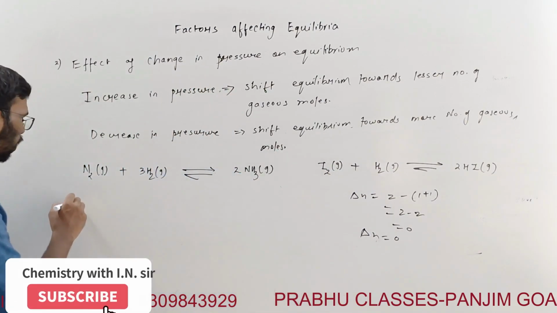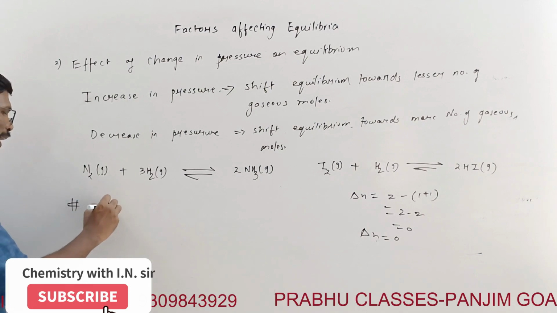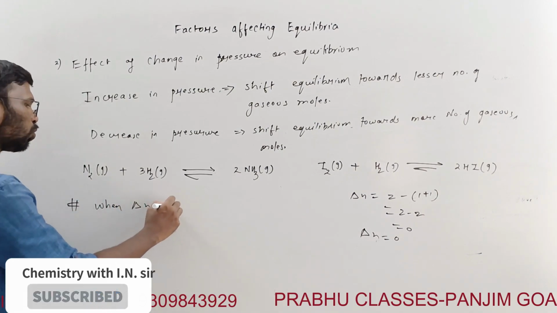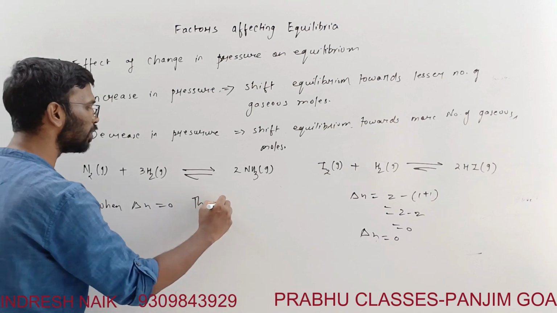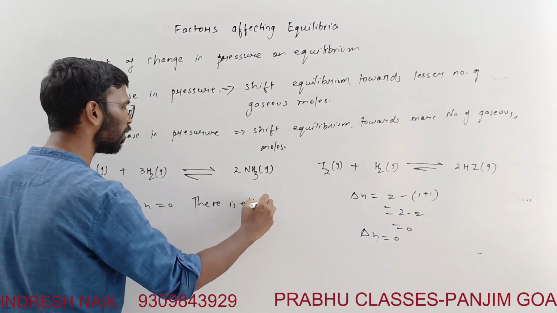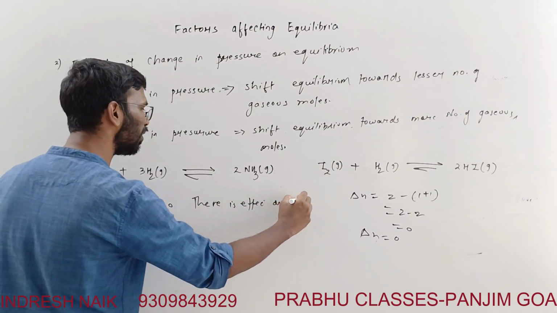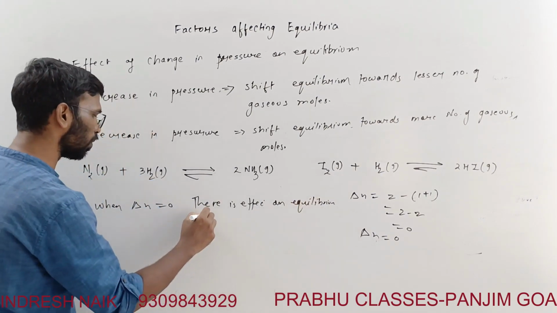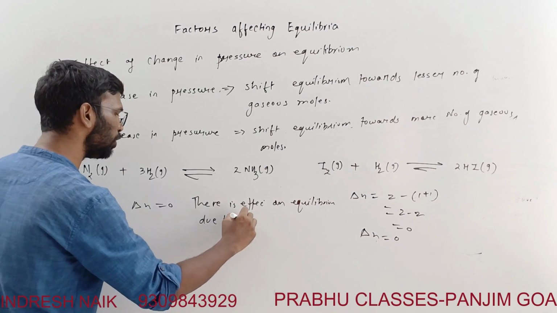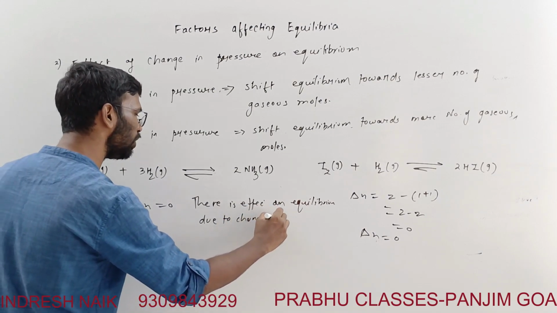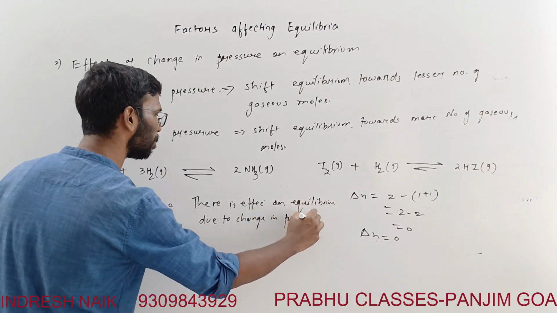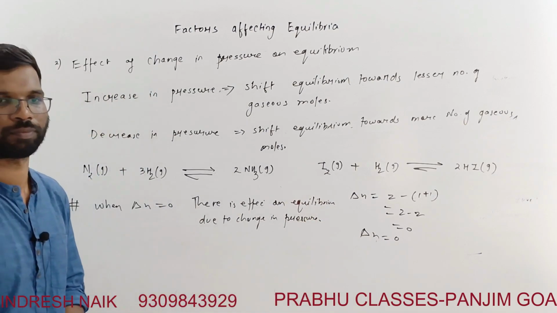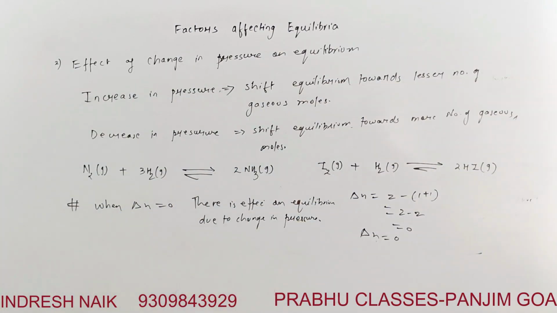So you can make a note, when delta n equals 0, there is no effect on equilibrium due to change in pressure. Simple.